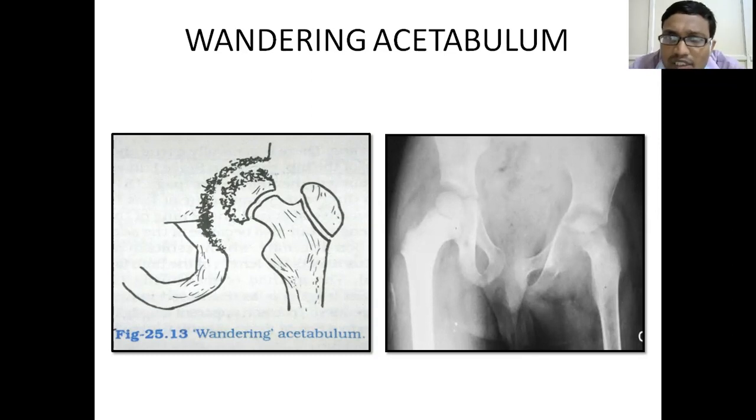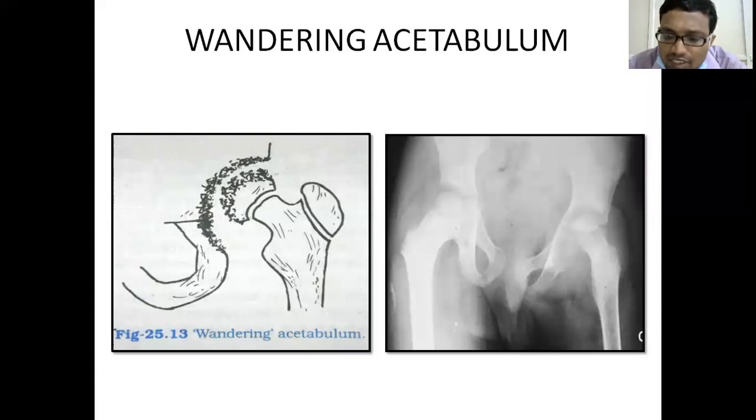Wandering acetabulum is a late presentation. Here everything is gone, even the joint; the joint on the acetabular side and on the femoral side is lost, resulting in a picture as if the acetabulum is gone.